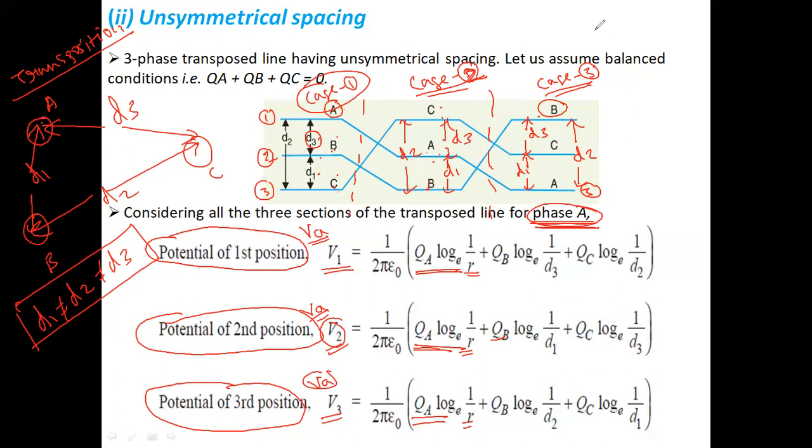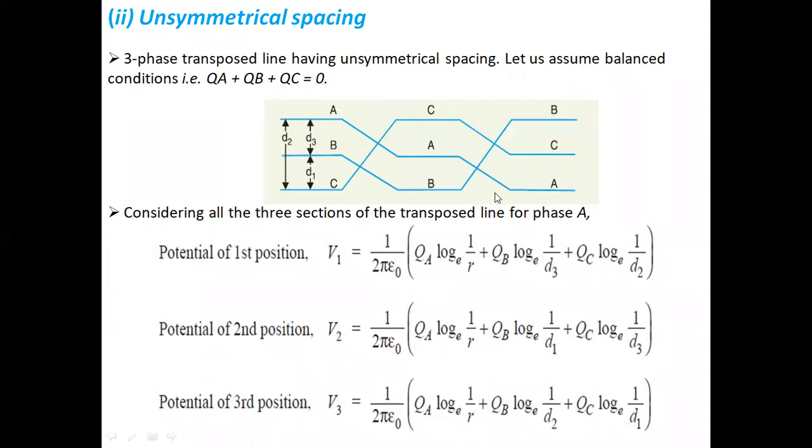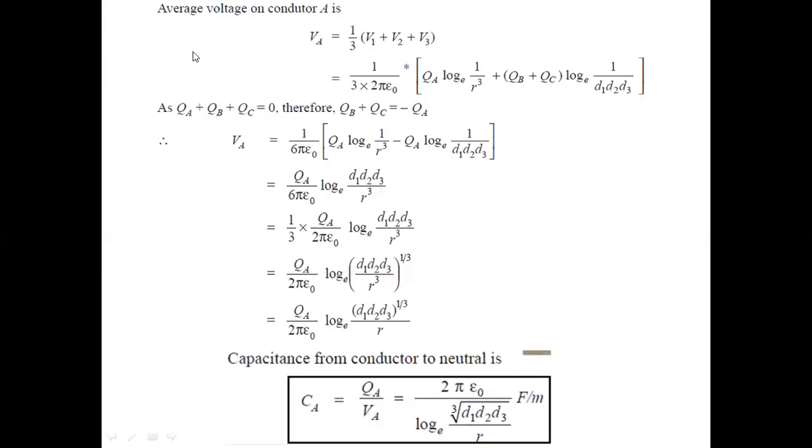Now suppose we are interested in calculating the average potential of conductor A. So how to calculate it? Divide by 3, obviously, because we have to consider only three positions of conductor A. So the average potential for conductor A, VA, is equal to 1 by 3 of the voltage at position 1, voltage at position 2, and voltage at position 3 for conductor A only.